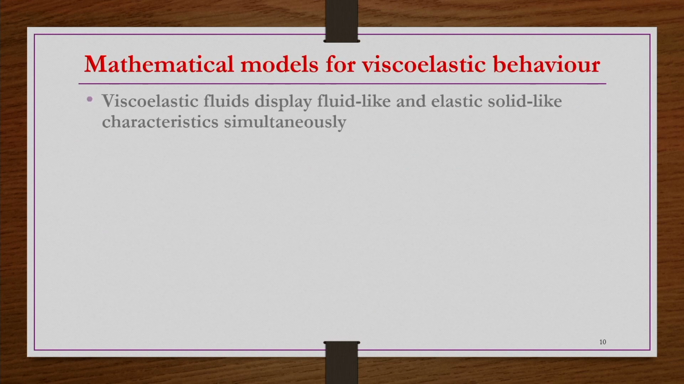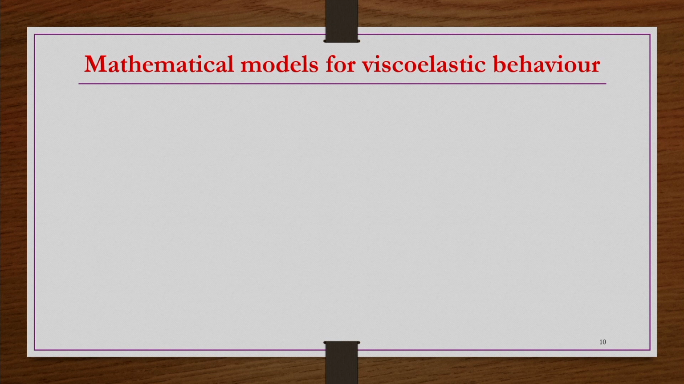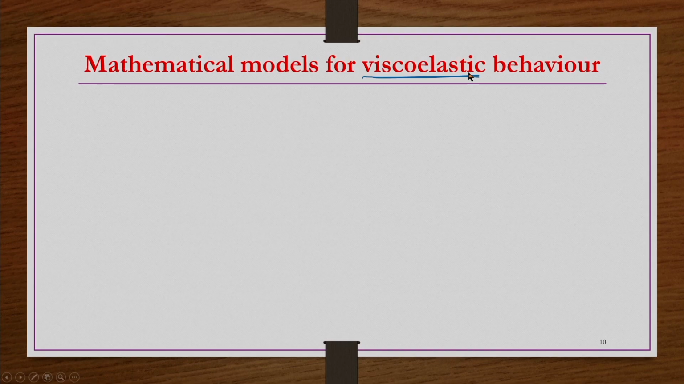So, now what we see? We see mathematical models for viscoelastic behavior, right. When we talk about mathematical models for a given material, we need components which represent the true physics or physical behavior of the material. Here, in this viscoelastic material, we have both elastic and viscous nature. So, we have to have a component which mathematically represents the elastic behavior, and another component which mathematically represents the viscous behavior of the material.